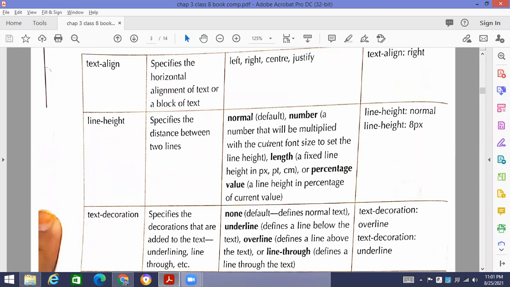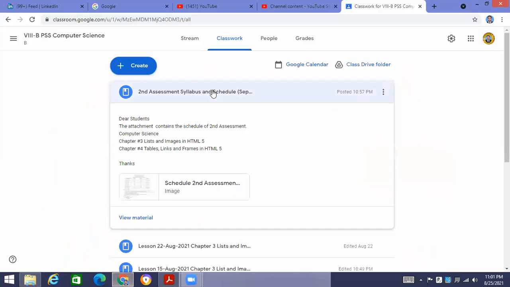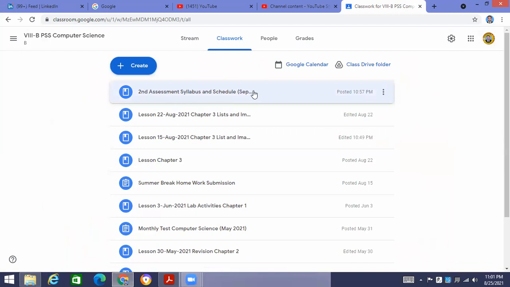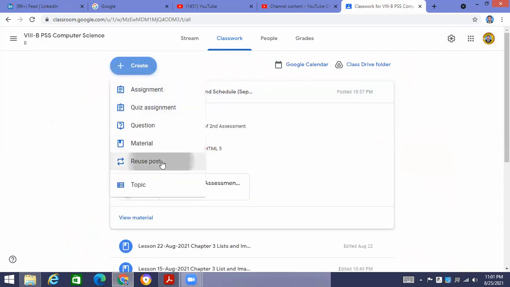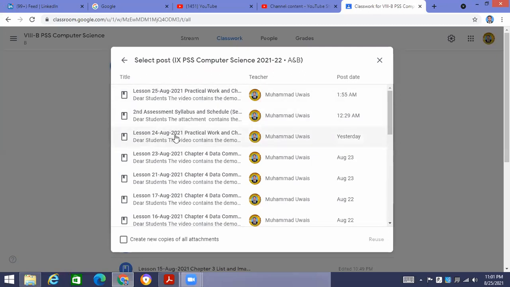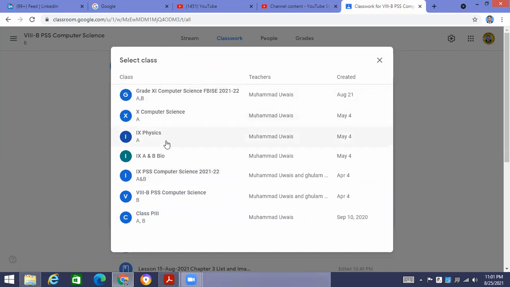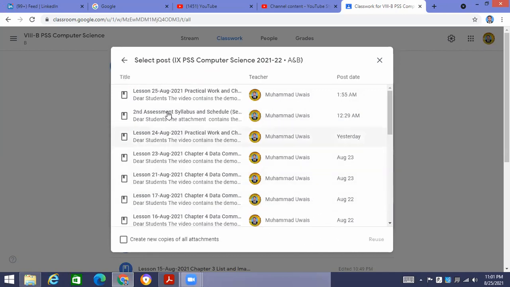For which chapter? The 3 and 4, which come in our test. Yeah, chapter 3 I'm giving you today. In today's post, I am going to give you the question and answers. You will be able to see the question and answers today, because I had not explained the question and answers before. That's why I did not upload it.